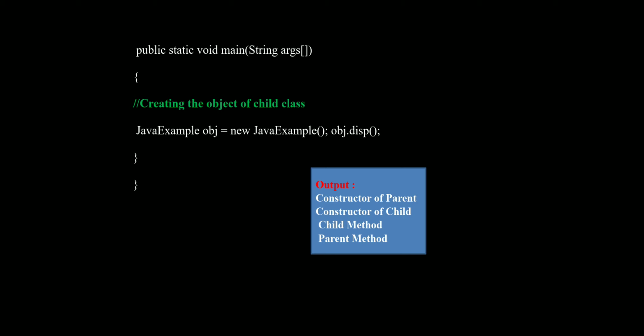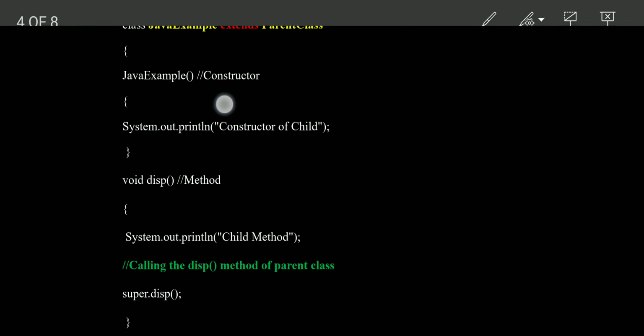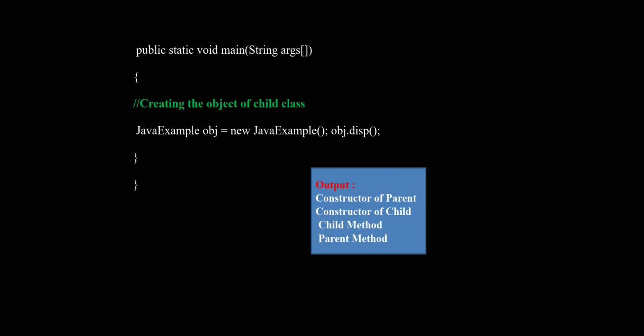Again in this JavaExample class, we write a main method. In that main method, we create the object of the child class: JavaExample obj = new JavaExample.